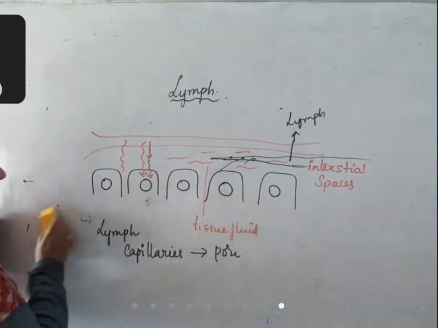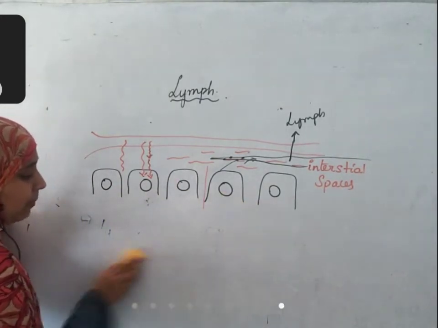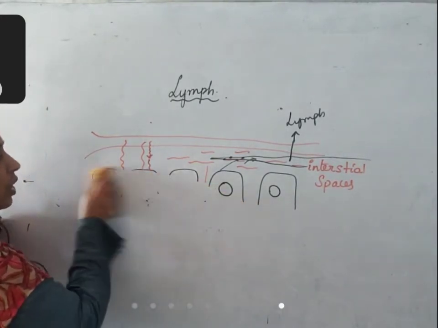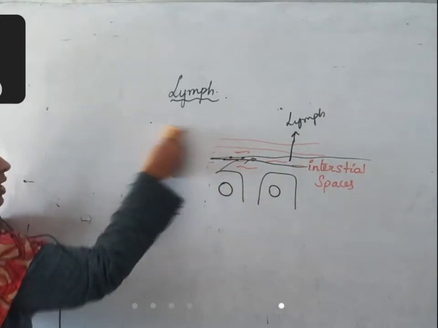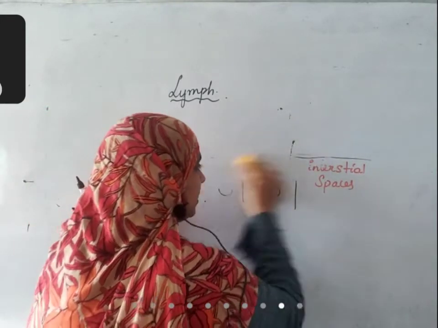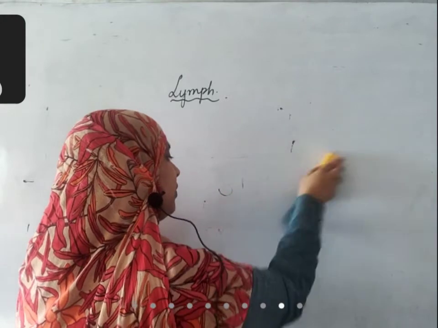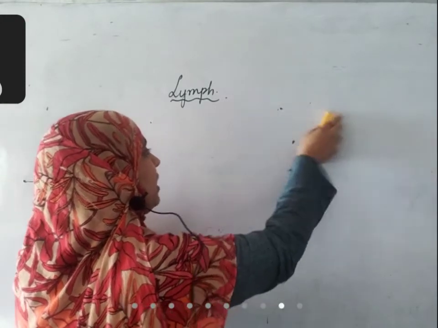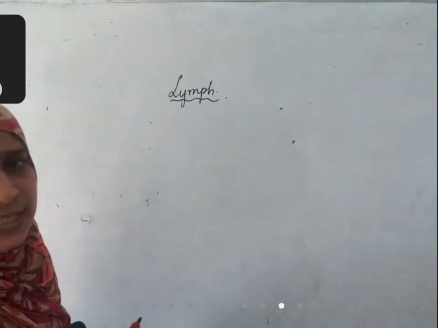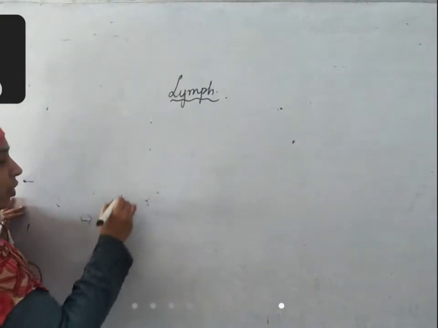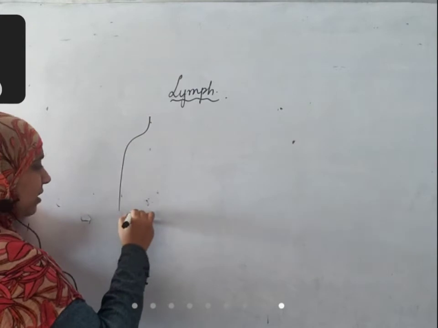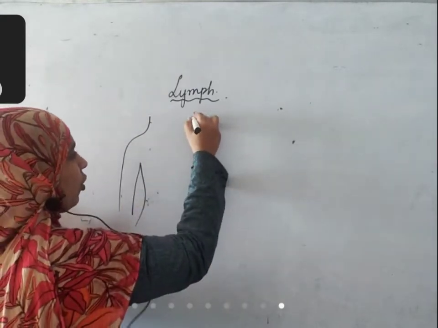Why does it enter into these lymphatic capillaries? When we apply some pressure on the tissues. What kind of pressure? When muscles contract and relax. When muscles contract and relax, this lymph enters into the lymphatic vessels. When we are moving our hands, legs, different parts of the body, lymph enters into lymphatic capillaries. These lymphatic capillaries are distributed in the entire body.